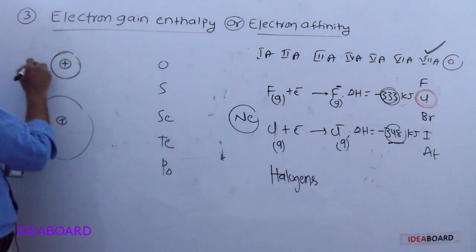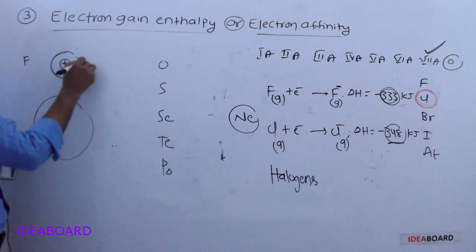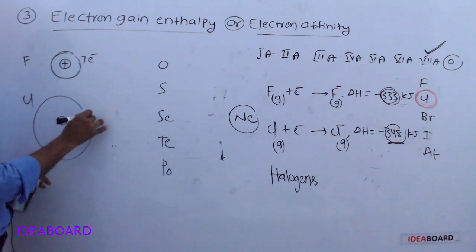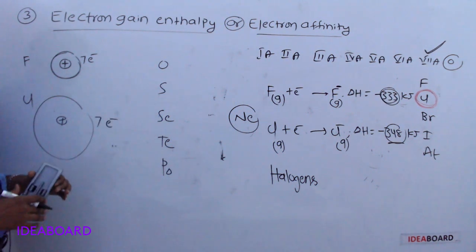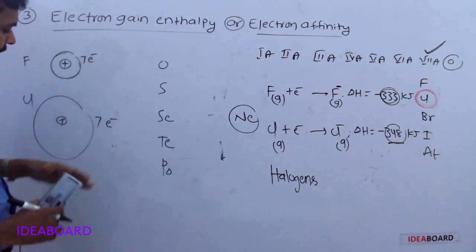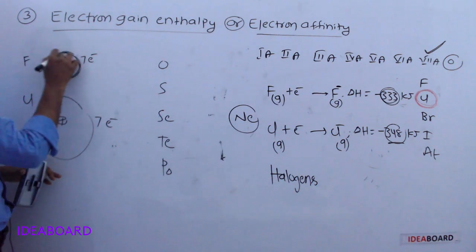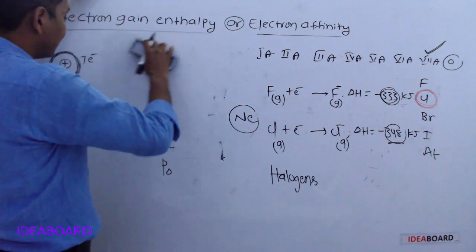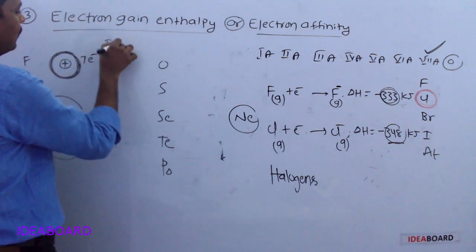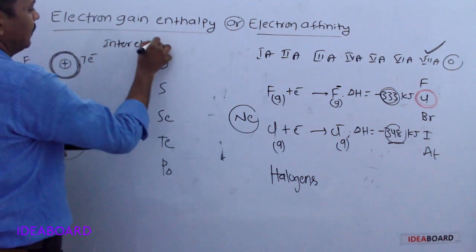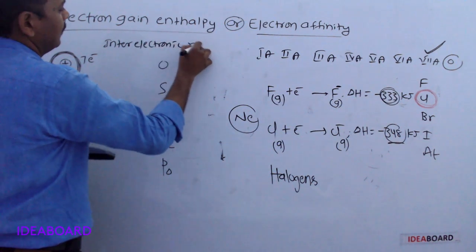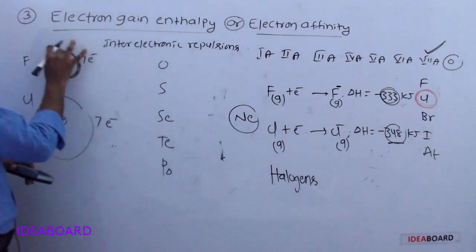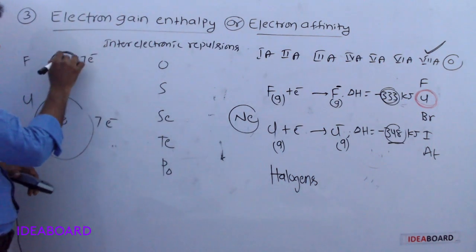This is fluorine. This valence orbit has 7 electrons. Even in case of chlorine also, 7 electrons are there. Due to its small size, inter-electronic repulsions are more. Already 7 electrons are there in a small region.